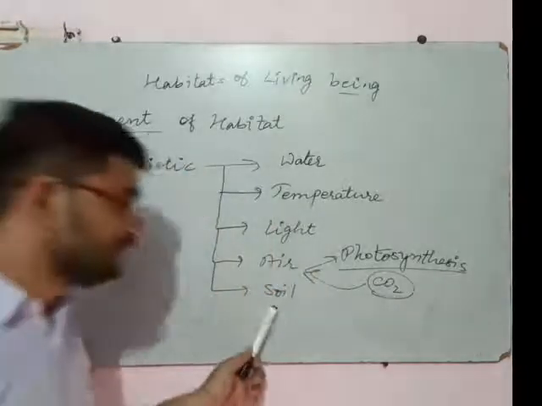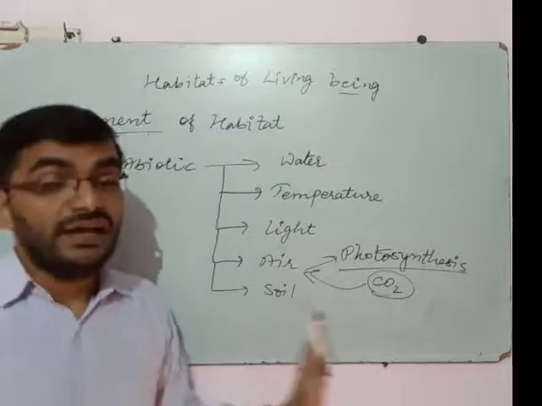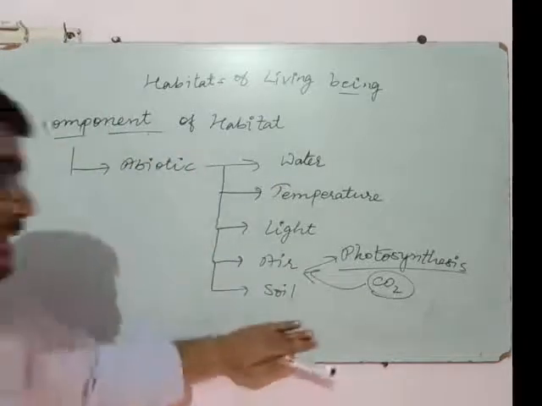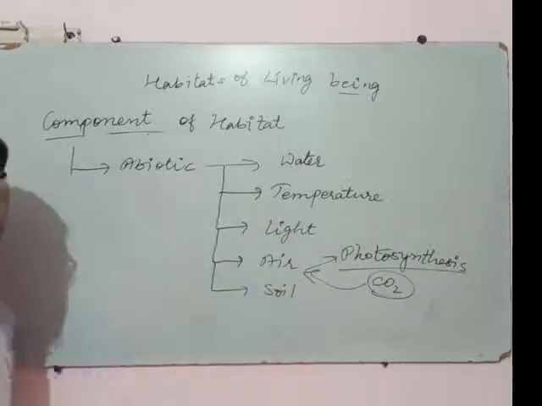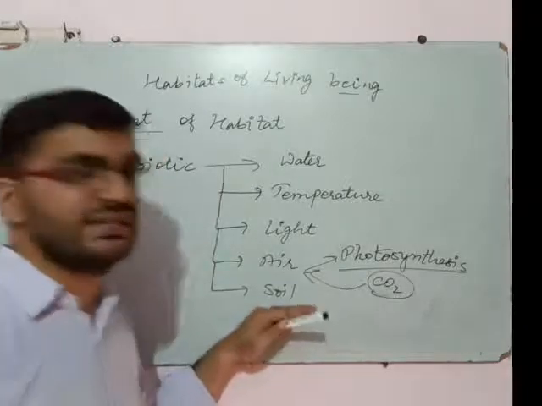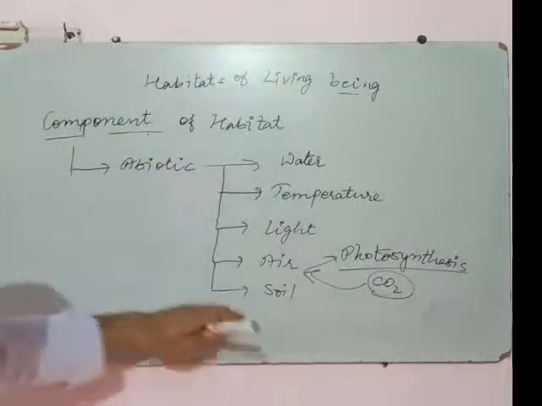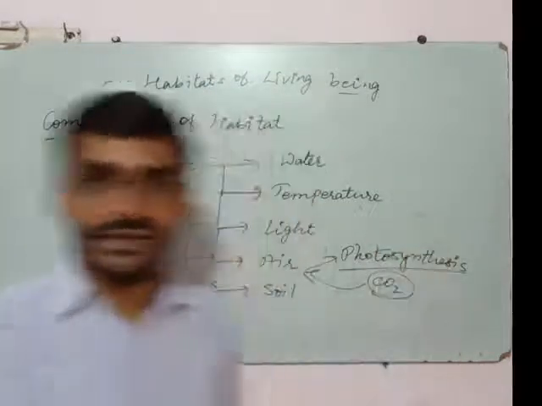Next is soil. Soil is also important because all plants take minerals and water from the soil. सभी जो plants हैं वो कहाँ से soil water और minerals लेते हैं? Soil से लेते हैं. Okay, so it affects the growth of the plants. If the soil is fertile, then there will be more plants.